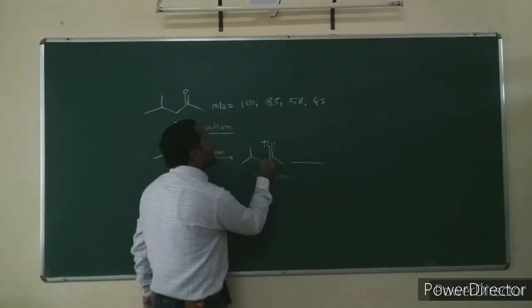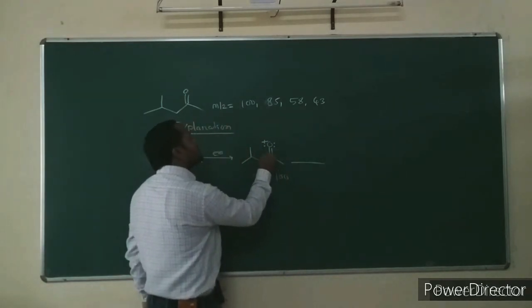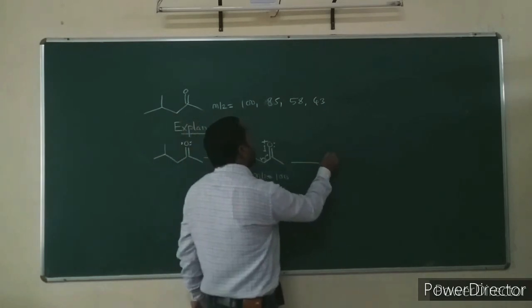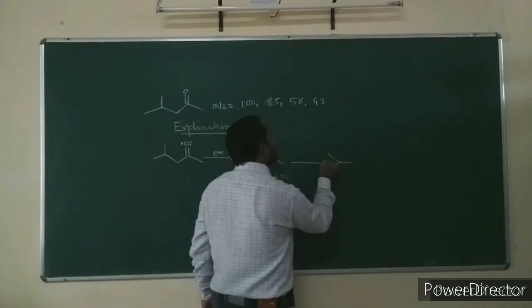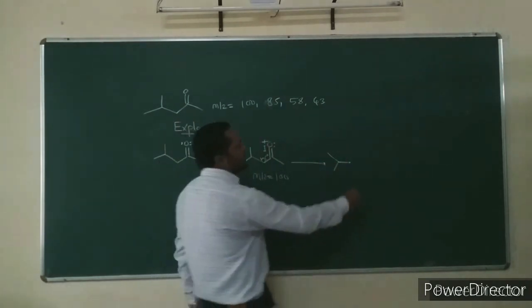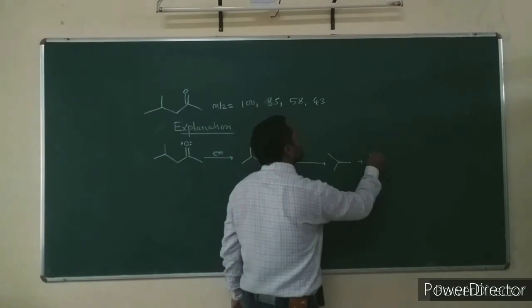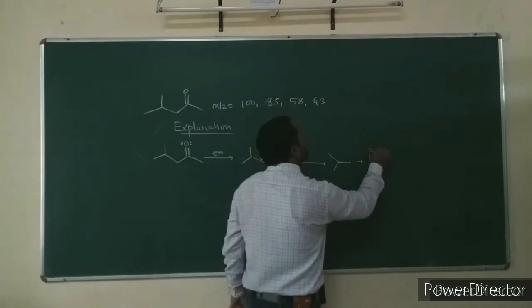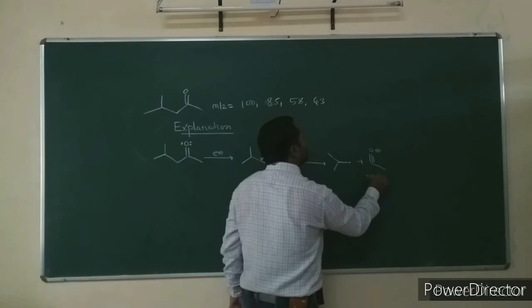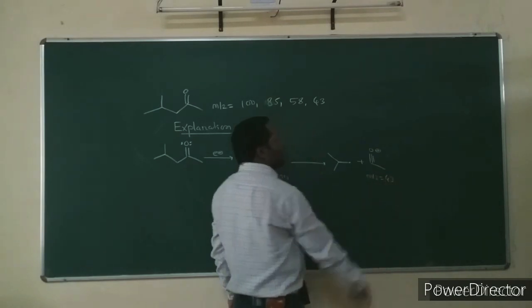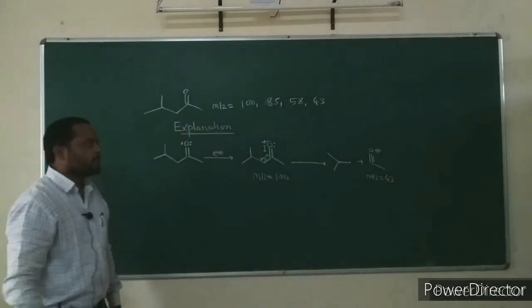Then it further undergoes loss of the longest alkyl side chain as a radical, and the first fragment ion is formed. It is an acylium ion at mass to charge ratio 43.